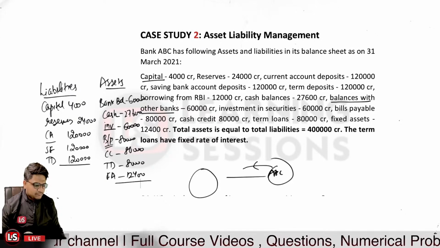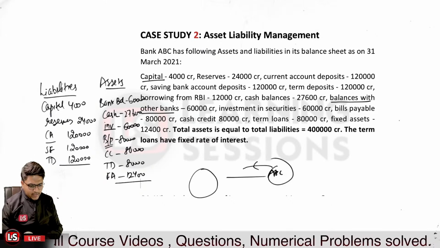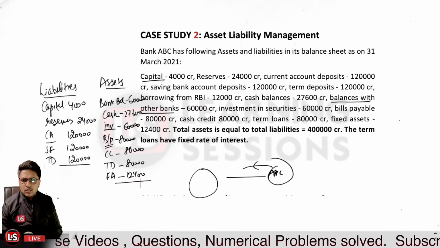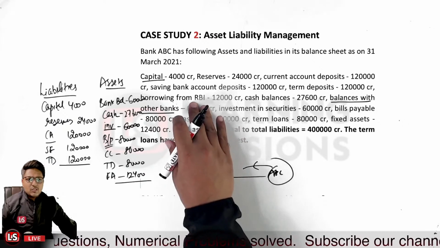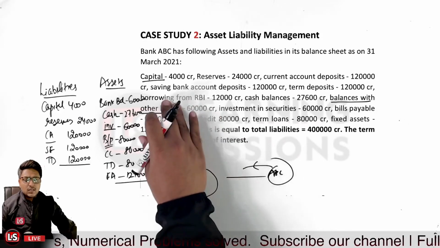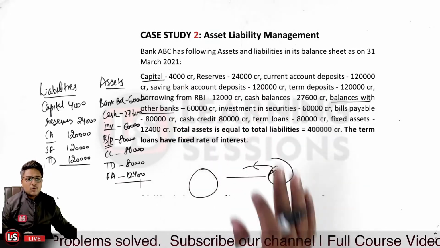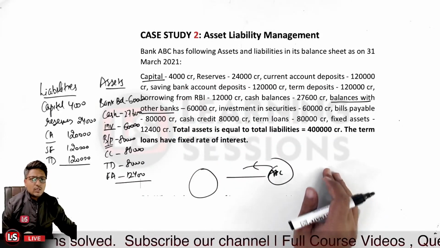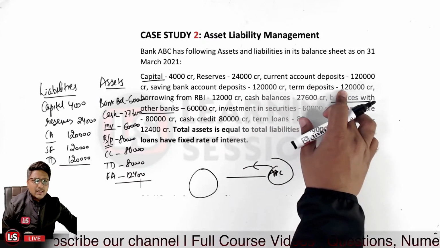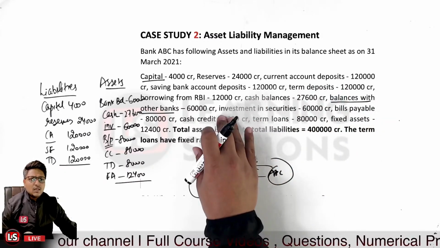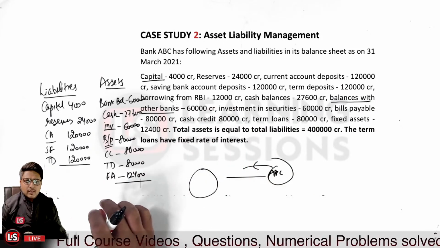And further we need to calculate the total over here. Okay, so let me check if we have written the right figures over here or not. So 4,000 and further 24,000 and further 24,000, then it is 1,20,000, 1,20,000, 1,20,000. And then it is a case related to what? It is a bank borrowing from Reserve Bank of India. We basically left that particular part, so we will be writing it over here.